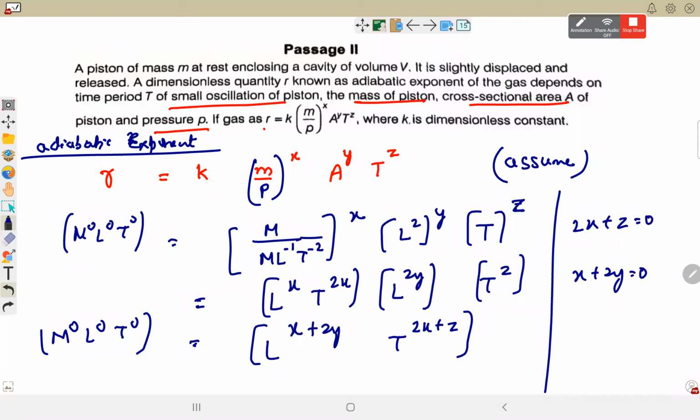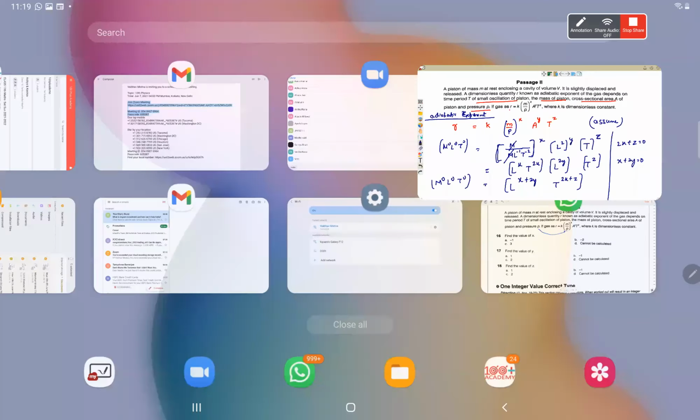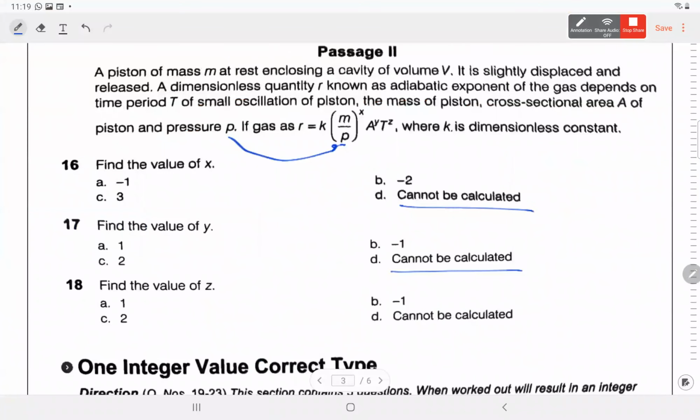Okay. Yes. Sir, wouldn't the power of m here be 1 minus x rather than be 0 on RHS? Cancel out हो गया ना m और m. Okay, sir. अगर केवल ऊपर m होता और नीचे power x, then it would have been. Yes, sir. Clear. So it becomes some indeterminate form. That's why there is an option given in everyone. Cannot be calculated. Find the value of y cannot be calculated.